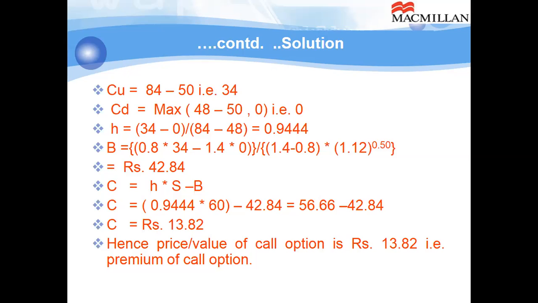So 0.9444 multiplied by 60 minus B. Answer is 13.82. And price or value of call option as per this method is 13.82.